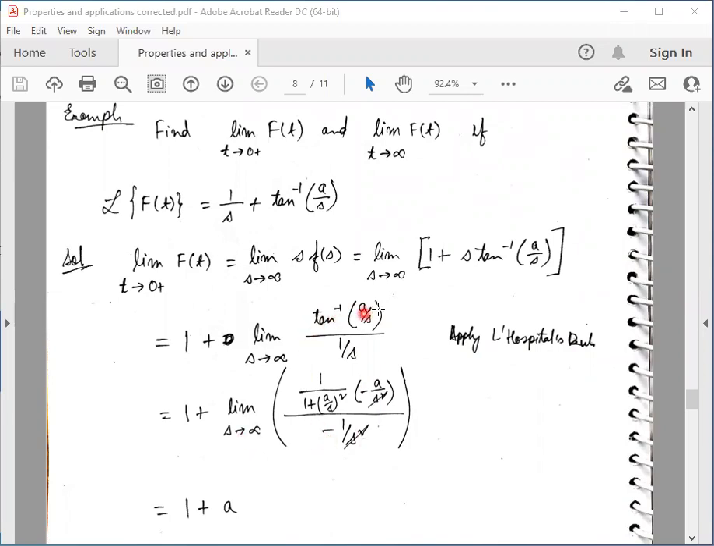So we differentiate the numerator with respect to s, and we get this expression. If we differentiate the denominator with respect to s, I get -1 by s squared. This s squared and s squared get cancelled out. So now I apply the limit s tends to infinity. In the limit s tends to infinity, this becomes 0, and I am left with minus a in the numerator and -1 in the denominator. So it becomes plus a. So I get 1 plus a. So this is the final answer.